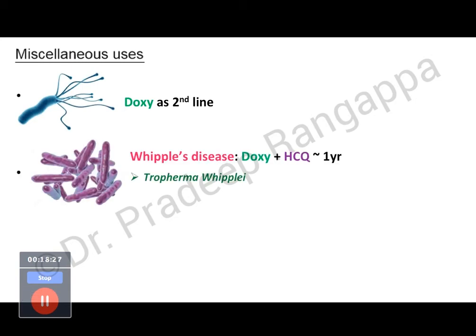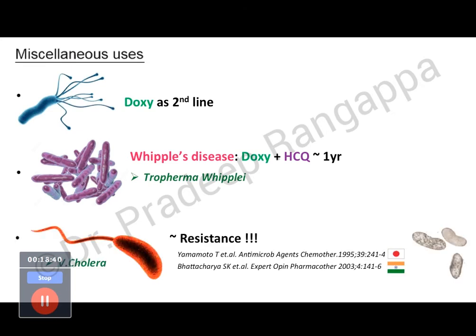So this is Whipple's disease caused by Tropheryma whipplei. Here you use doxycycline with hydroxychloroquine for 1 year, because this causes a GI disease. So you would use doxycycline with hydroxychloroquine for 1 year.